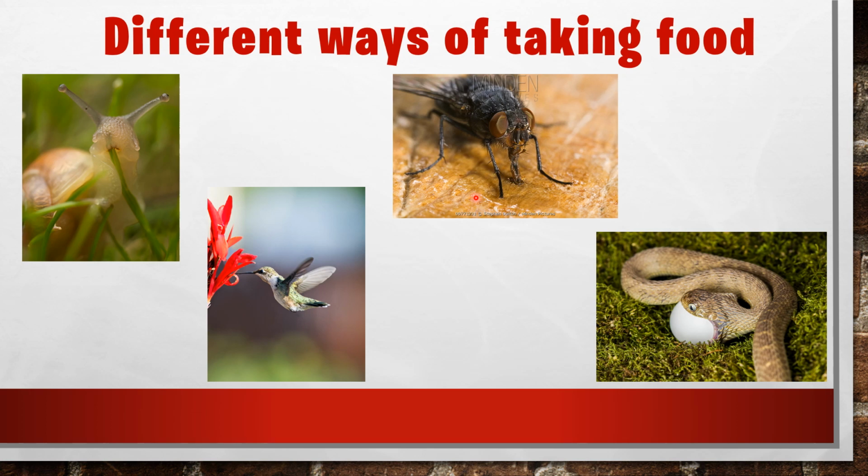The housefly secretes some saliva from its mouth, and that saliva is mixed with the food and forms a liquid, and that liquid is sponged by the housefly. So that way of taking food is called sponging.